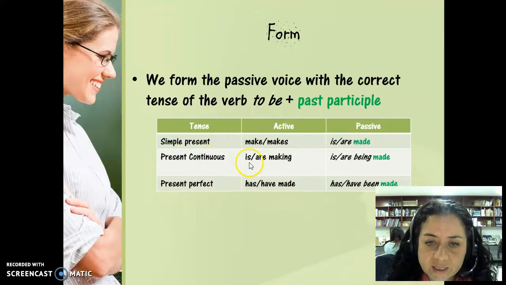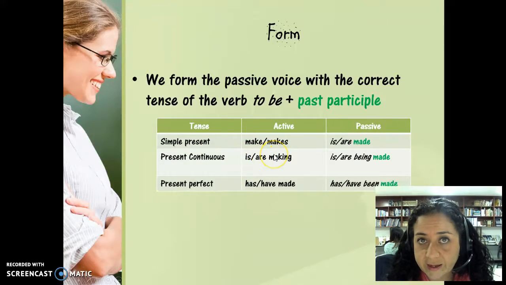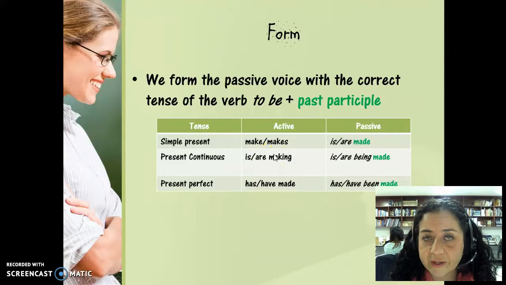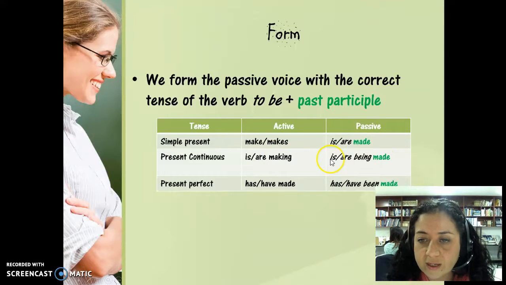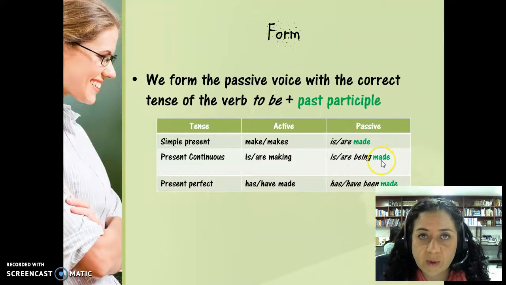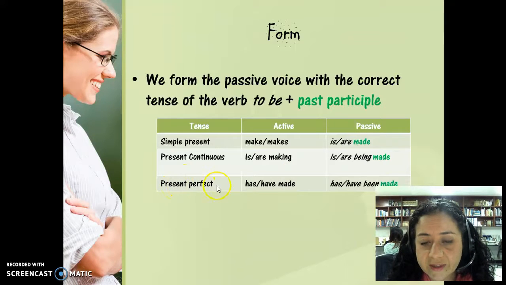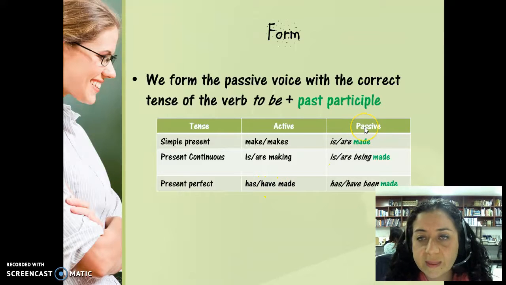The present continuous would be like this. So in the active voice, is, are, making, as we reviewed in the past video. But in the passive voice, you will need is, are, being, and then the verb in the past participle, made. For the present perfect, we have the auxiliaries has and have made. But in the passive voice, we will have has, have been made.